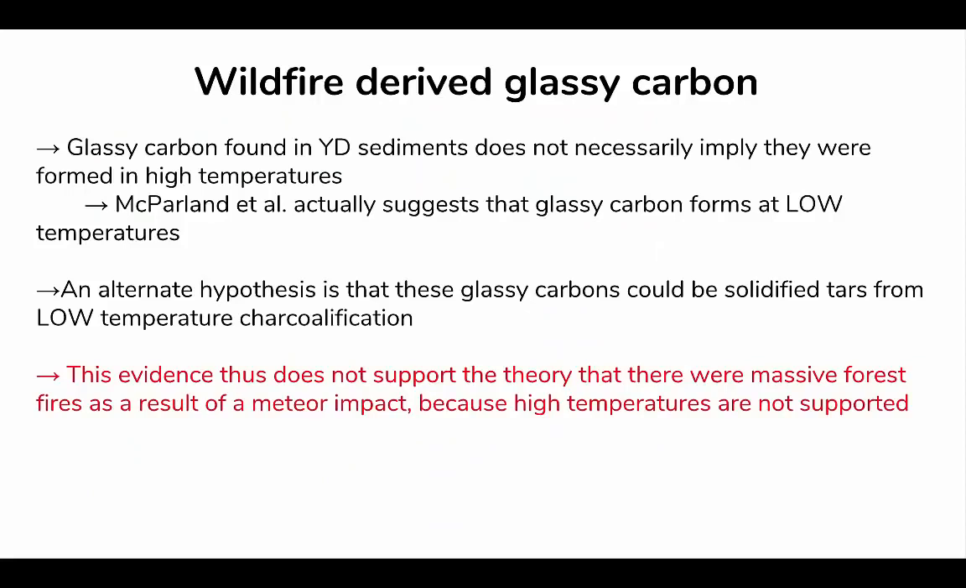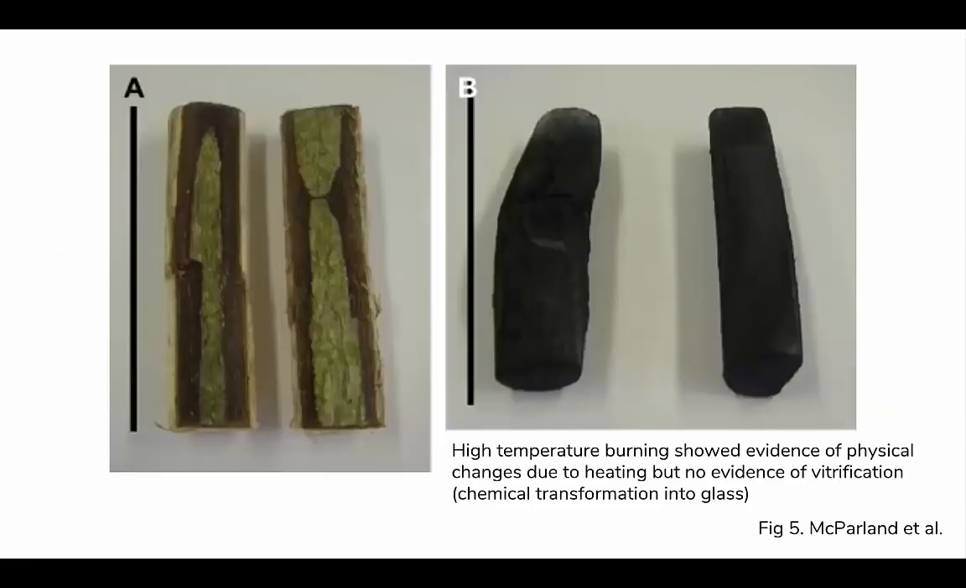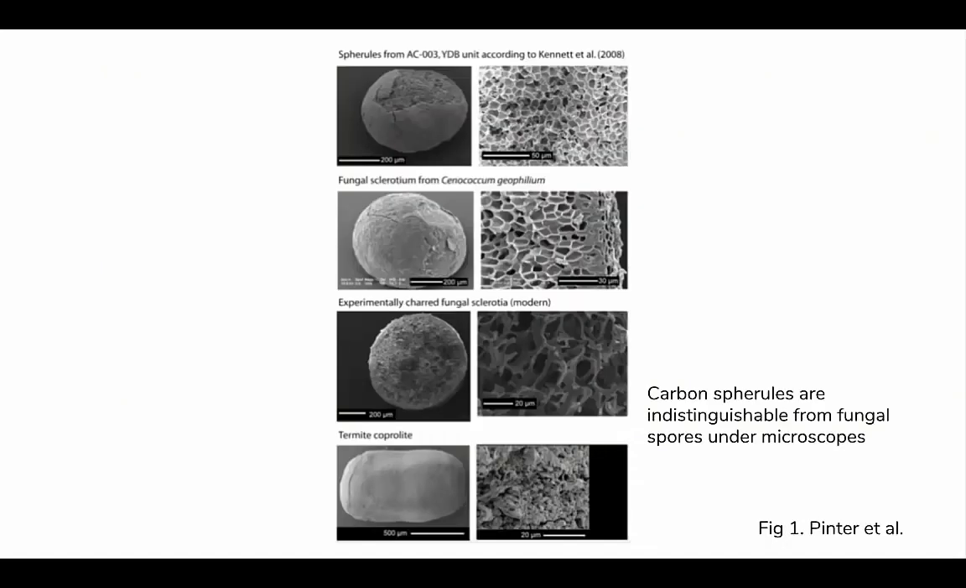Next, glassy carbons do not imply high temperatures. It is suggested that the glassy carbons found may be solidified tars from low temperature charcoalification. High temperature burning of wood showed evidence of physical changes due to heating, but no evidence of vitrification, when something chemically transforms into glass due to heat exposure. This therefore disproves the theory of massive forest fires resulting from meteor impact.